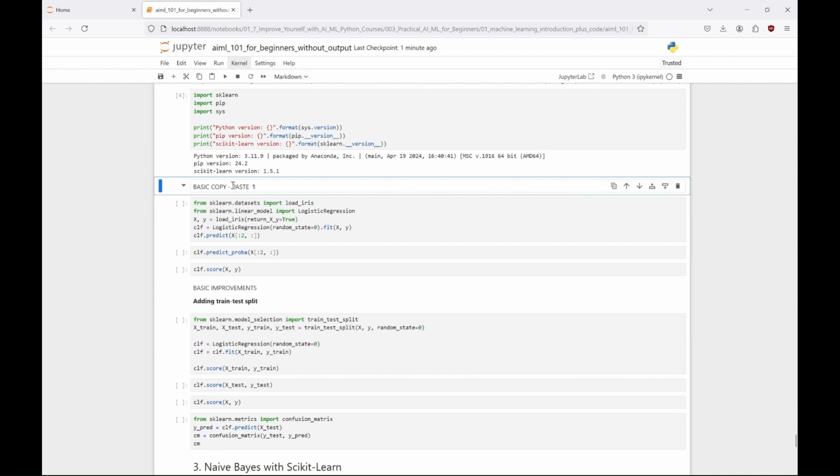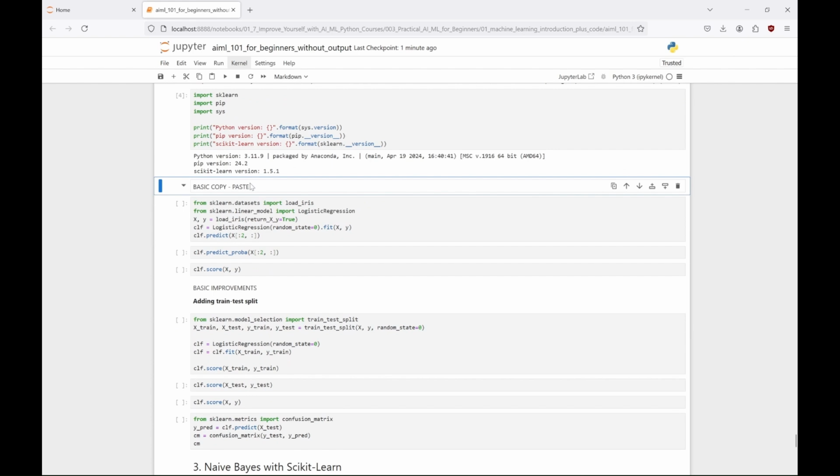This code uses logistic regression to train a model on the iris dataset, and then makes predictions on the first 2 samples. So, first we load the iris dataset, and make sure that X contains the feature values, like petal length, petal width, etc., and Y contains the target labels, the species of the iris flowers. Then we train the logistic regression model with the fit function. This code initializes a logistic regression model and fits it to the data X and Y. So we don't split the data into training and test datasets. That's unfortunate.